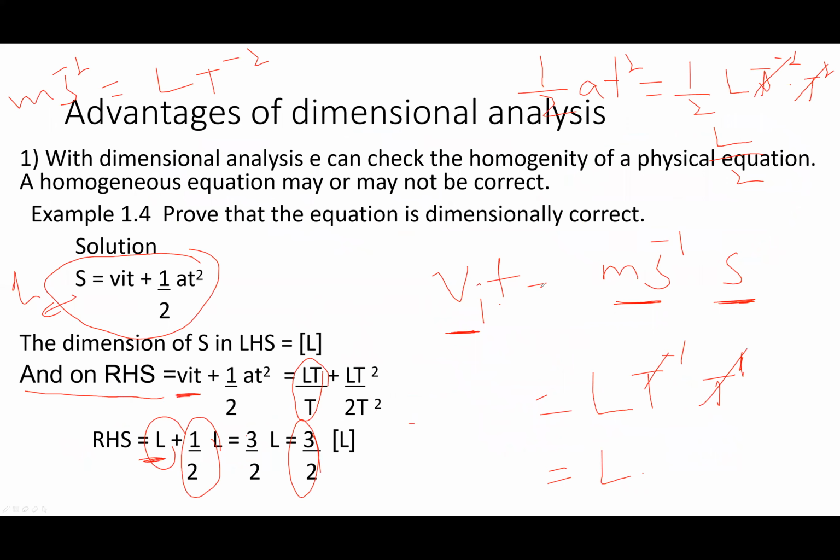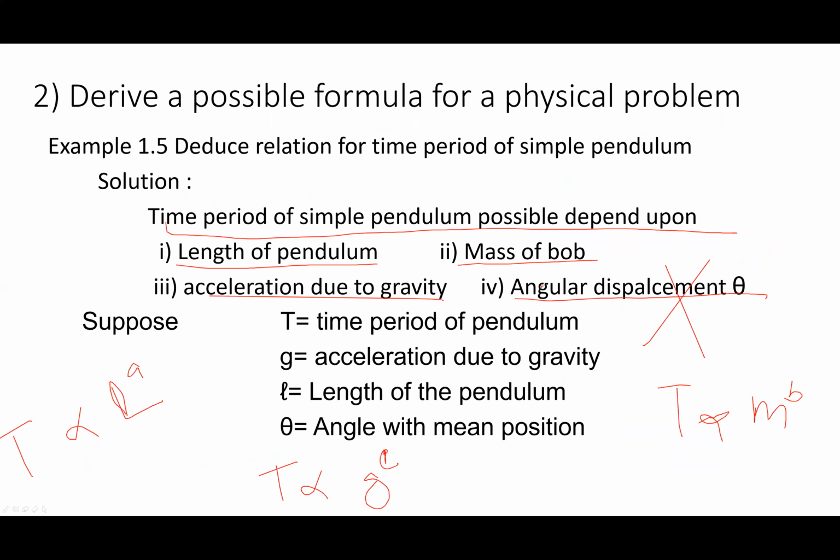Advantages of dimensional analysis: you can check the correctness of a formula, and you can check the homogeneity of an equation. Take a simple pendulum. You will write all these quantities, including angular displacement.